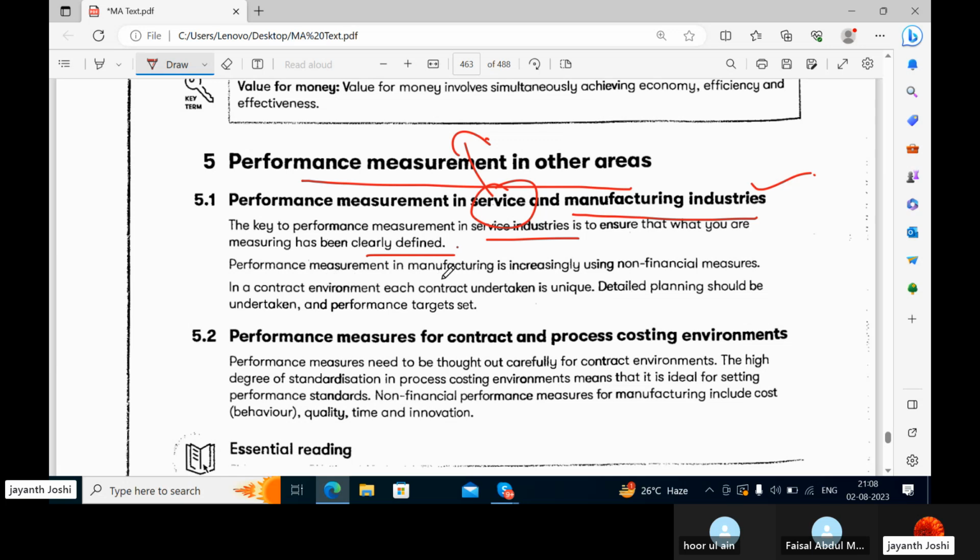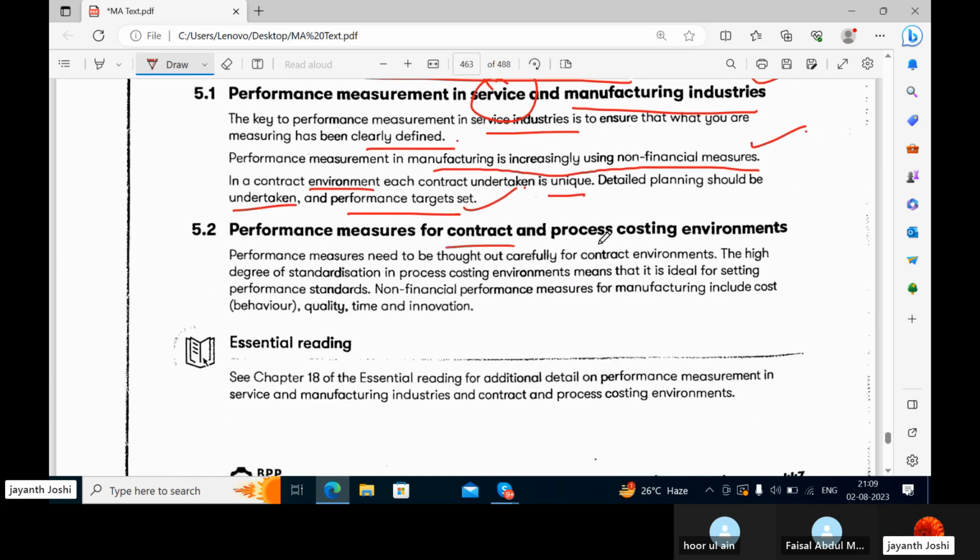Performance measurement in manufacturing is increasingly using non-financial measures. The companies in the manufacturing sector are now giving a lot of importance to non-financial measures like quality, compliance, customer satisfaction, etc. In a contract environment, each contract undertaken is unique. Detailed planning should be undertaken, and performance targets should be set.